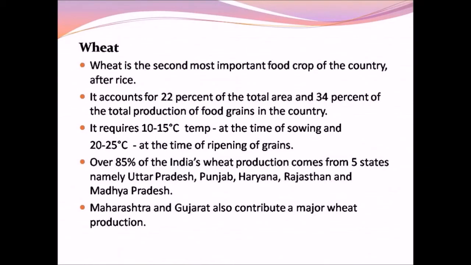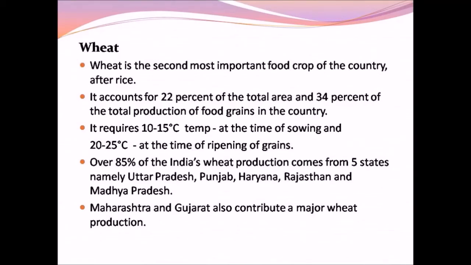Wheat. Wheat is the second most important food crop of the country after rice. It accounts for 22% of the total area of land for its cultivation and about 34% of the total production of food grains in the country. Wheat cultivation requires 10 to 15 degrees Celsius of temperature at the time of sowing and about 20 to 25 degrees Celsius of temperature at the time of ripening of grains.